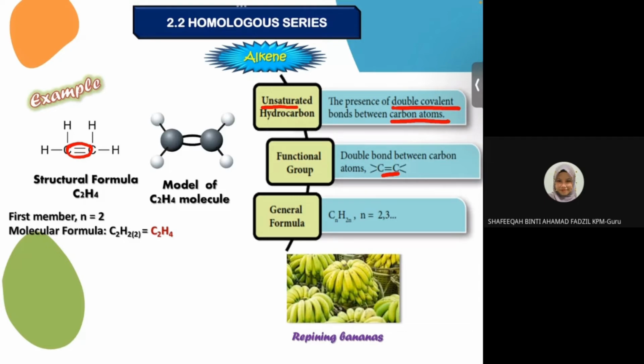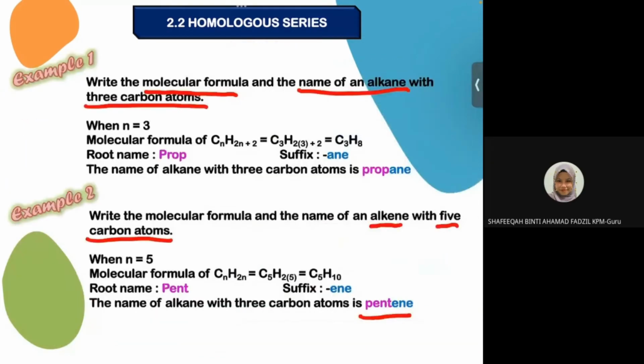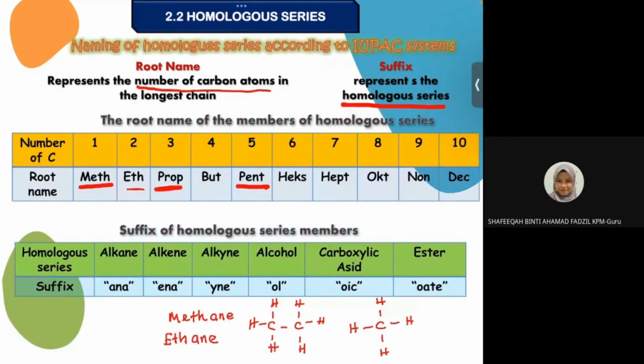C2H4. C2, kalau kita refer to the table, 2 is eth. Okay, 2 is eth. And then alkene, suffix dia akan jadi ENE. So what is the name?